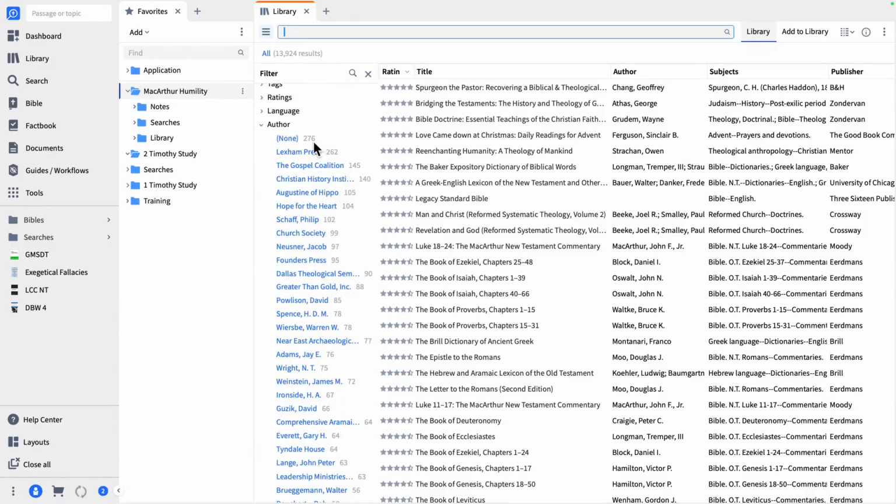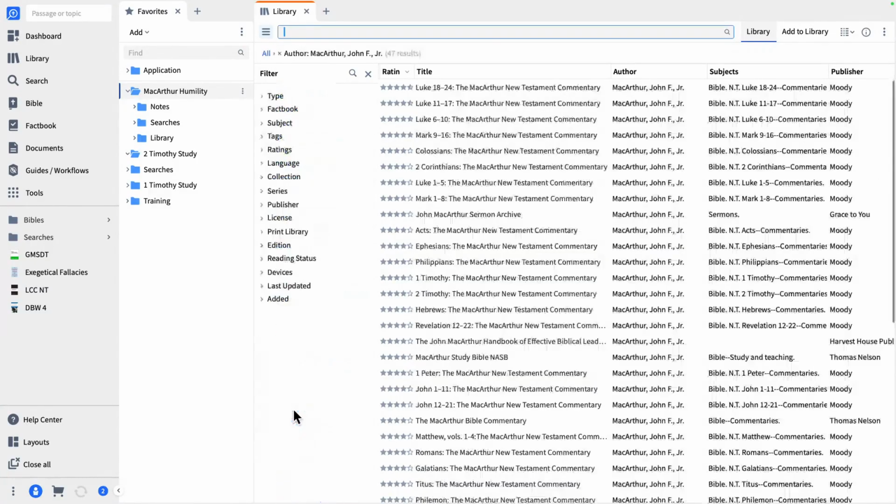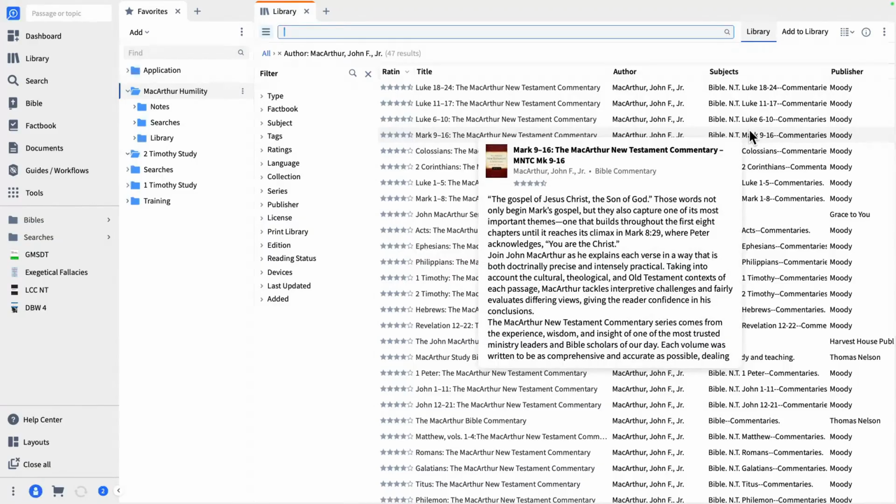Now, if you didn't notice it, this is sorted by how many resources of these specific topics you have. So there's John MacArthur right there. So I'm going to click on that. Now I see over here on the side, these are all of the resources I have where John MacArthur gets a writing credit. So all my MacArthur stuff. So what I want to do first off is create what's called a collection. And the collection is going to be used in my searches so that I only search John MacArthur materials. I don't search anybody else's stuff. Because that's the person that I'm able to use inside of Logos.